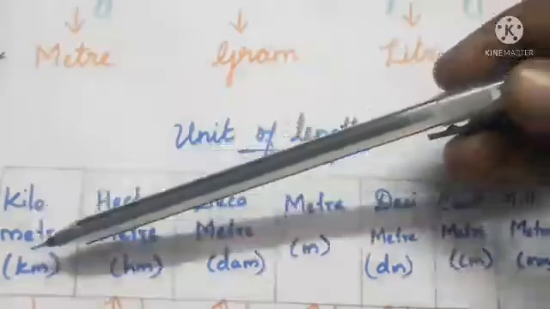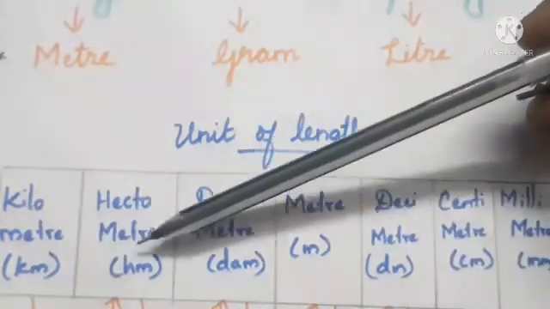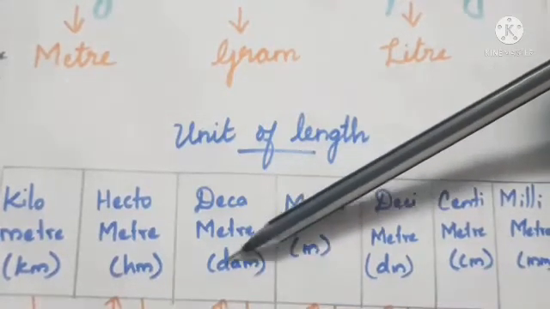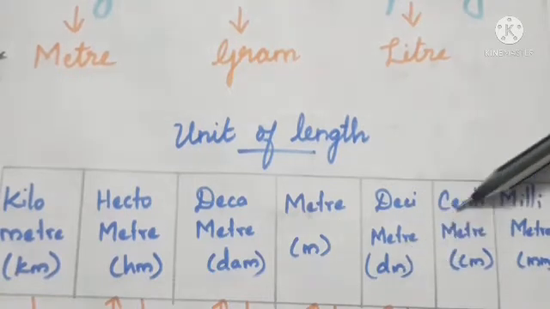So kilometer we denote by km, small letters. Hectometer hm, then decameter dam, then meter small m, then decimeter dm, centimeter cm, and millimeter mm.